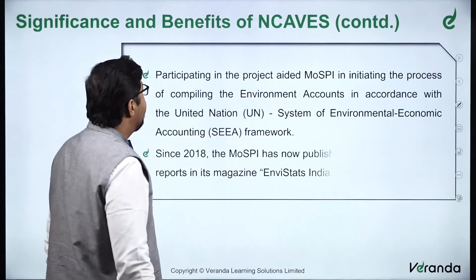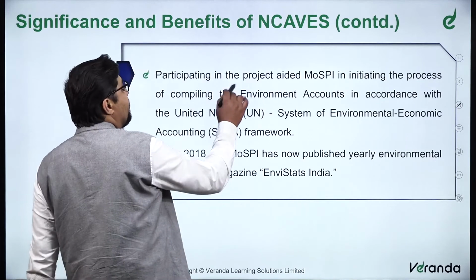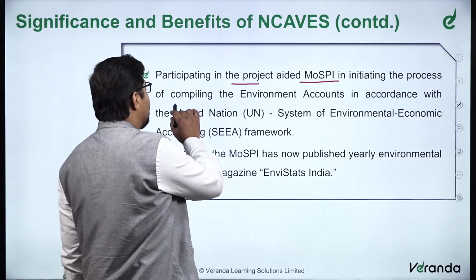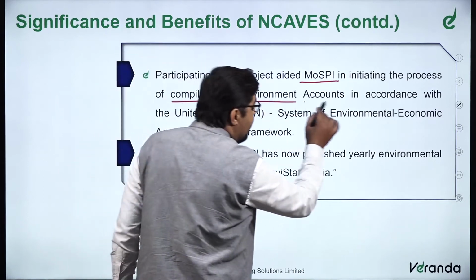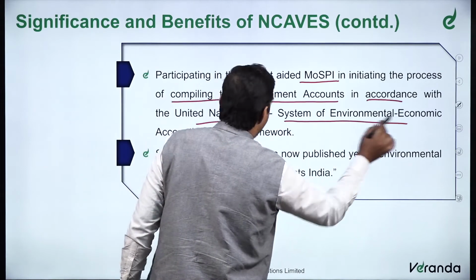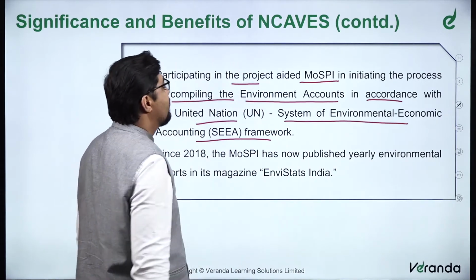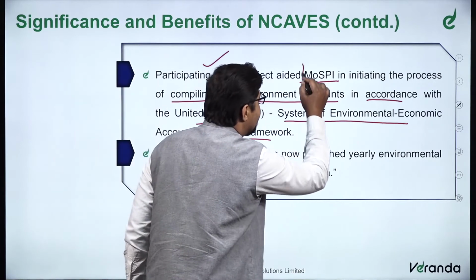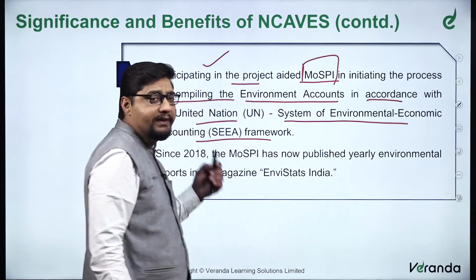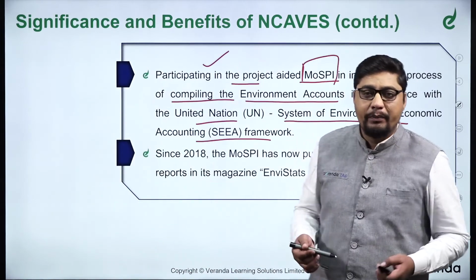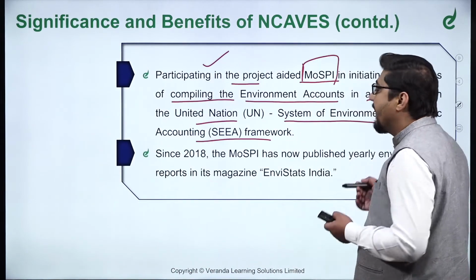Now, further significance and benefits: participating in the project aided by the Ministry of Statistics and Program Implementation in initiating the process of compiling the environment accounts in accordance with the United Nations System of Environmental Economic Accounting Framework. This will aid our ministry, and by being a part of that, our ministry will gain a more comprehensive understanding of what is actually being done.